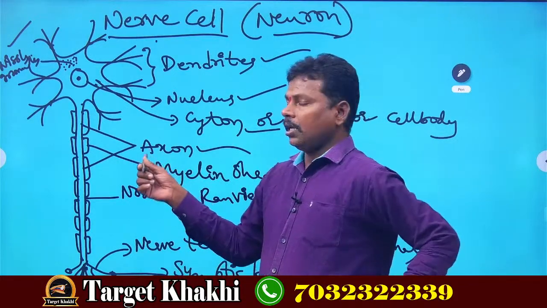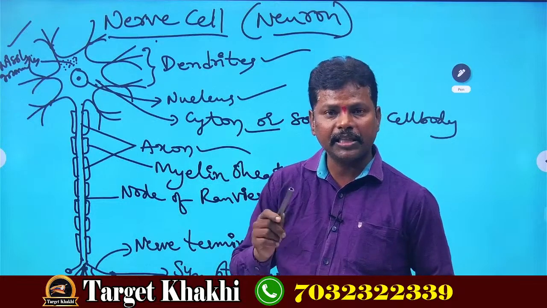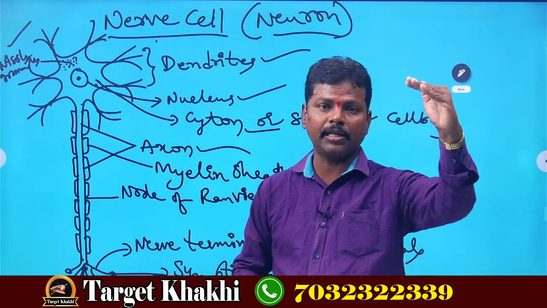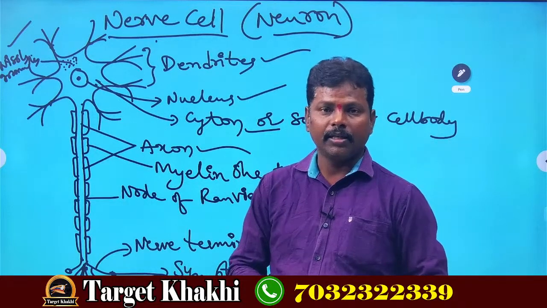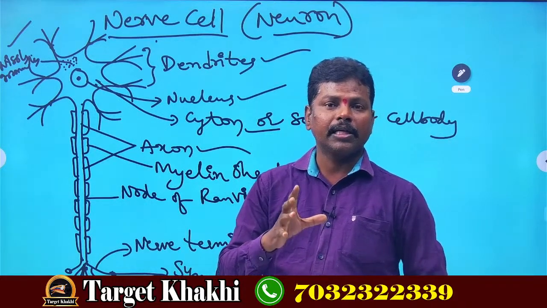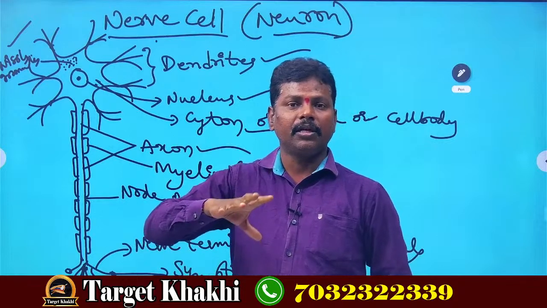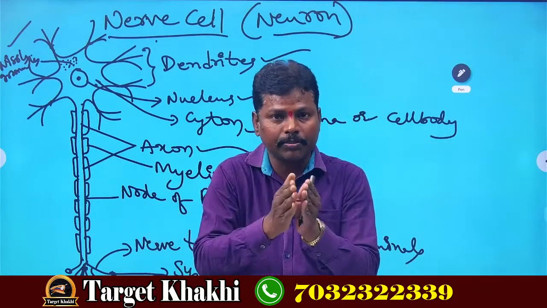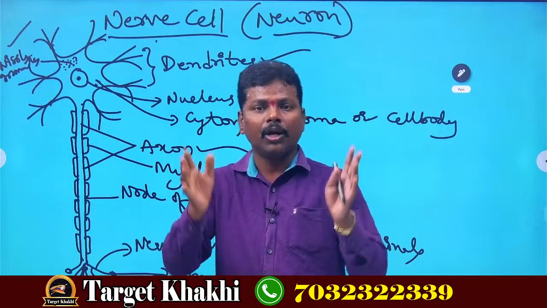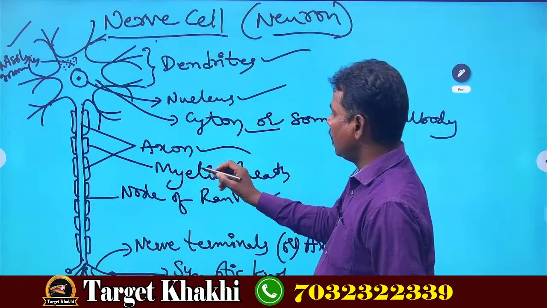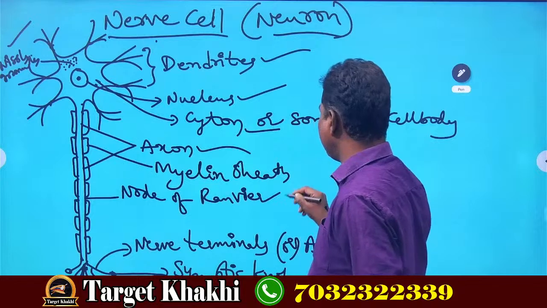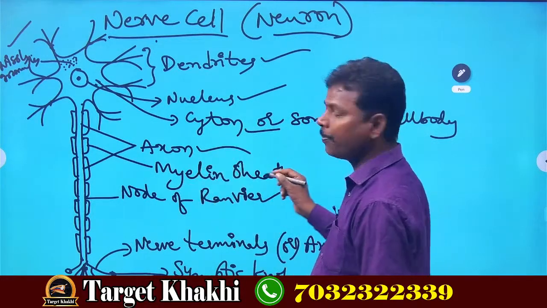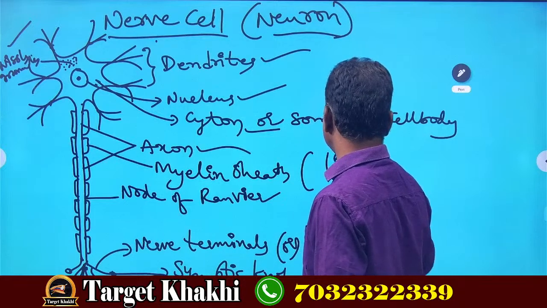So during transmitting of signals from one nerve cell to another nerve cell in our body, a kind of electric current with high voltage is produced in the nerve cells. In order to overcome that problem, axons are covered by the myelin sheath. This myelin sheath is a protective cover made up of lipids.